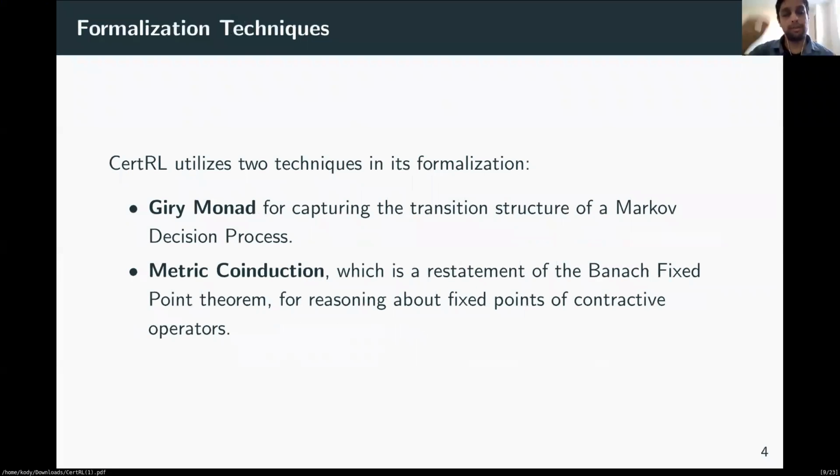So as I said, the convergence proofs depend on Markov decision processes and the Banach fixed point theorem, and our two design decisions were motivated by those two areas. So we use the Giry monad to capture the transition structure of a Markov decision process, and we use the metric coinduction principle to reason about fixed points of contraction maps.